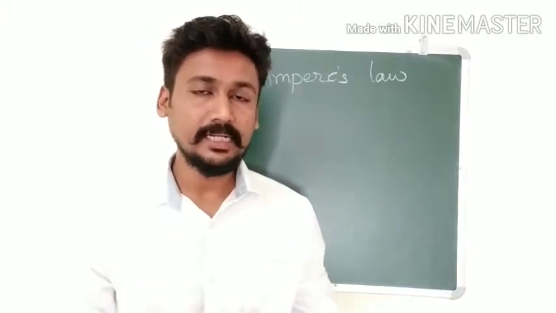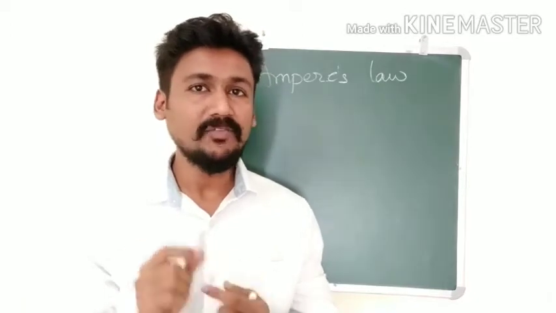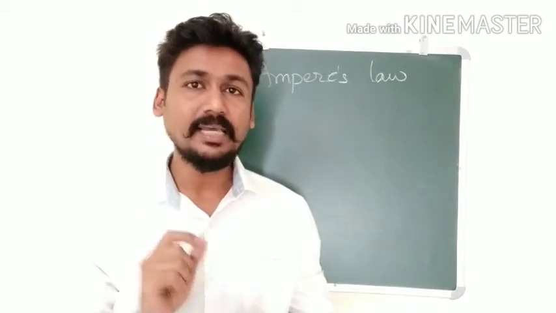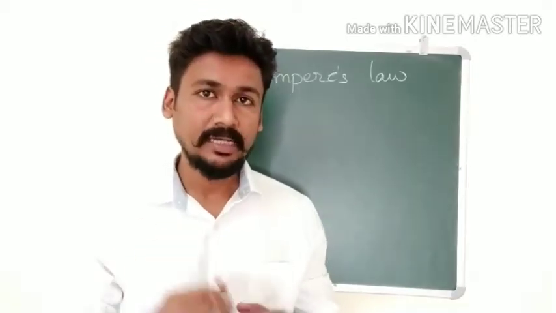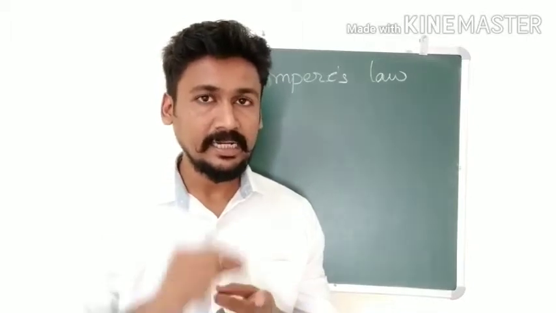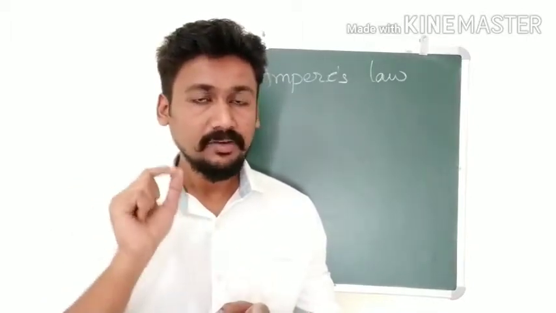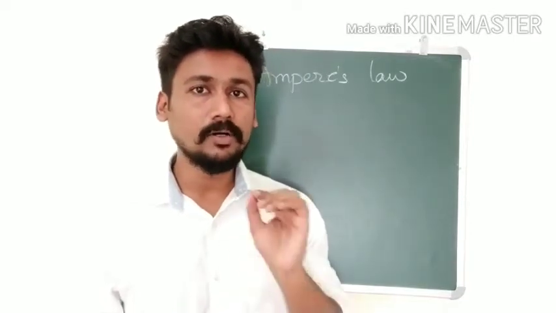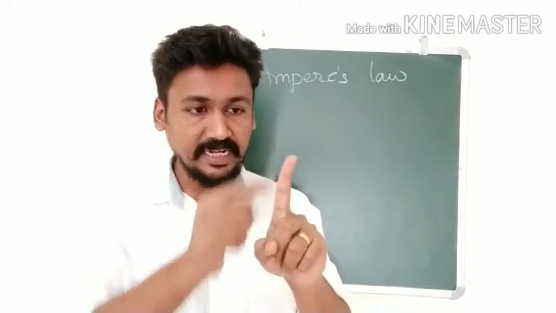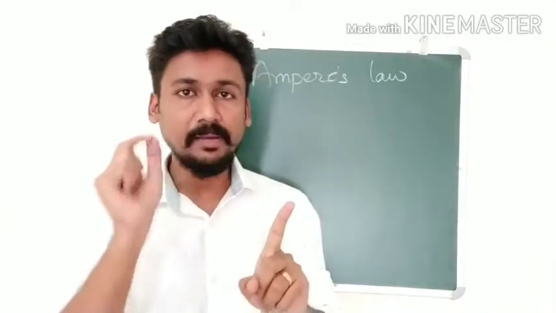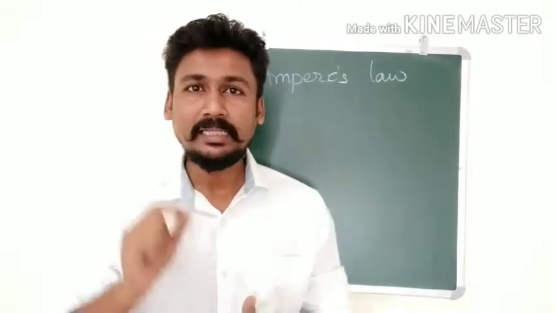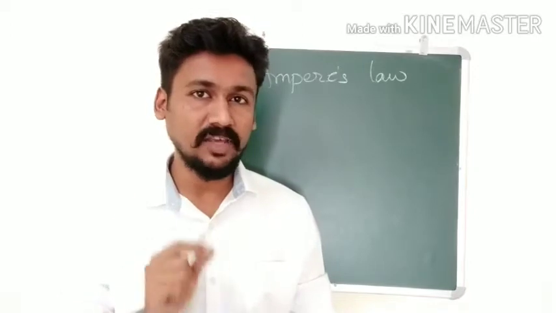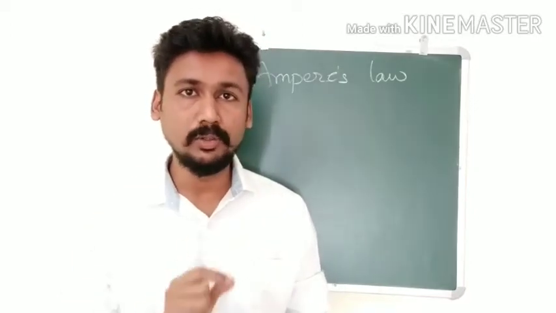Now we can consider Ampere's law to be another form of the Biot-Savart's law. The statement is different, but it is basically the same concept. In Biot-Savart's law, when current flows in a conductor, it creates a magnetic field, and we got an expression for that magnetic field. Ampere's circuital law talks about the same concept, that when an electric current goes through a conductor, a magnetic field is created due to it. But the statement of Ampere's law is much simpler than Biot-Savart's law, and it is very easy to find magnetic fields using Ampere's law.